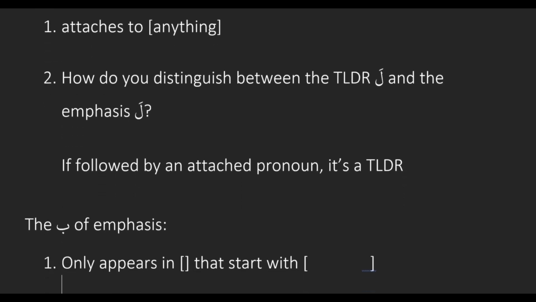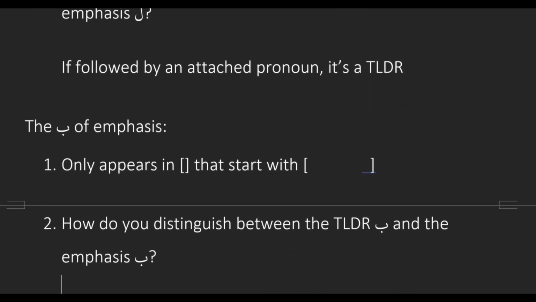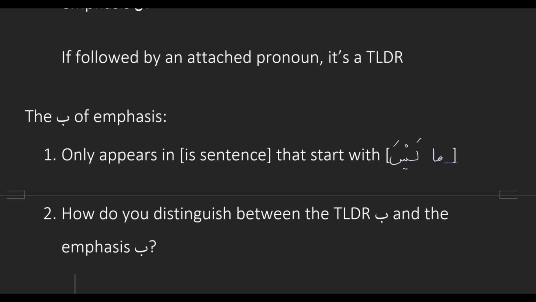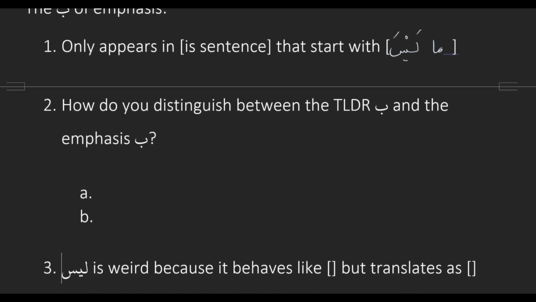Okay. And then we have our ba of emphasis. So it appears only in what kind of sentence? A negated is sentence. And specifically is sentences that start with ma or laysa, which are our tools of negation. And then again, ba can also be a TLDR. So how do we distinguish between our emphasis ba and our TLDR ba?